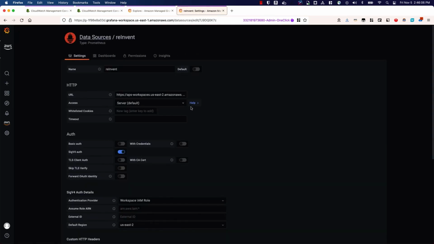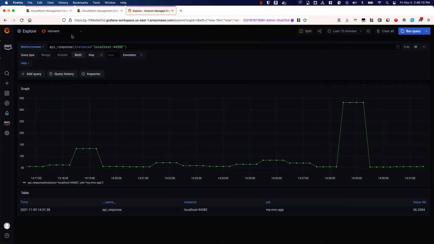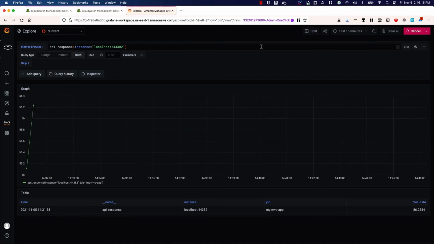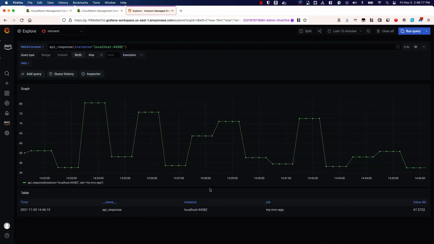This is the workspace to which I'm sending the metrics, and I've configured that, and that is the data source I'm using here. You can see that the API response is the same type of metric where we have all the data. Okay, so this basically shows how you can collect metrics. You can literally use just one collector, and you can have one application exposing metrics in Prometheus format.